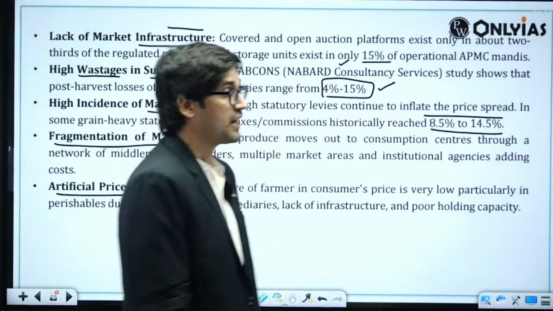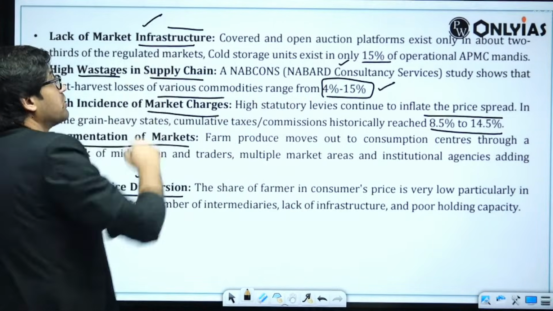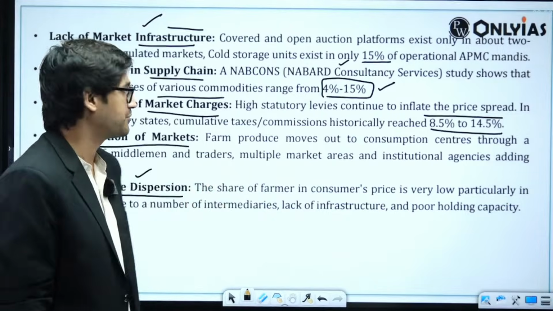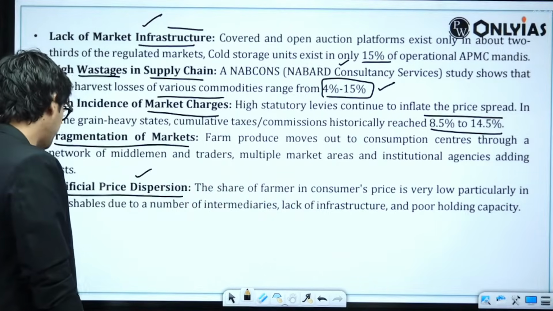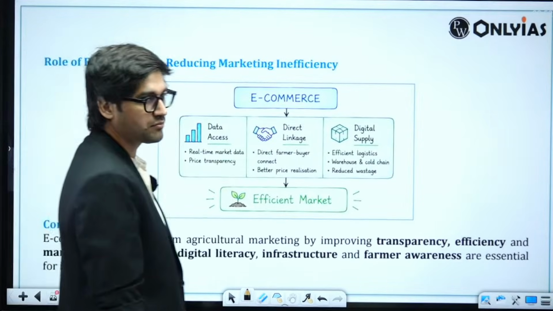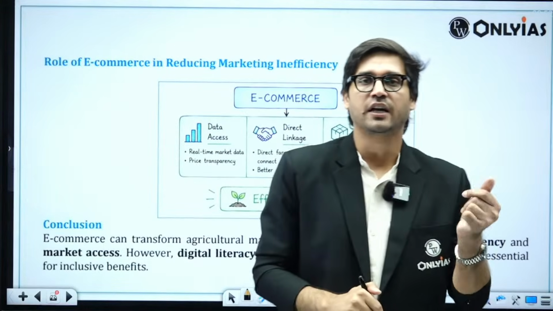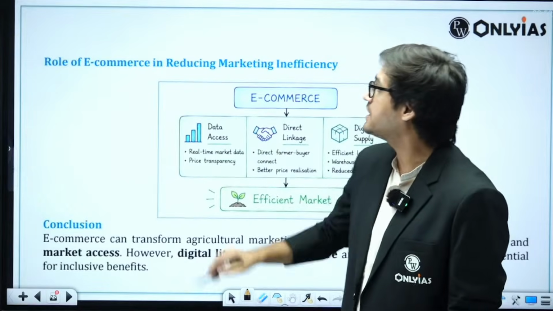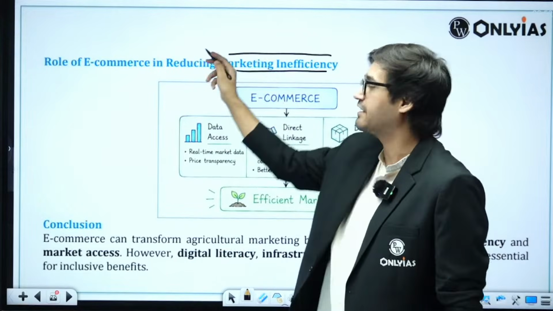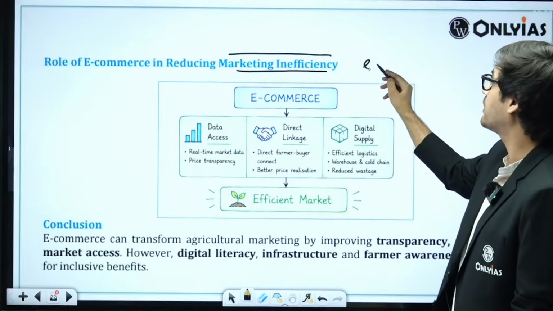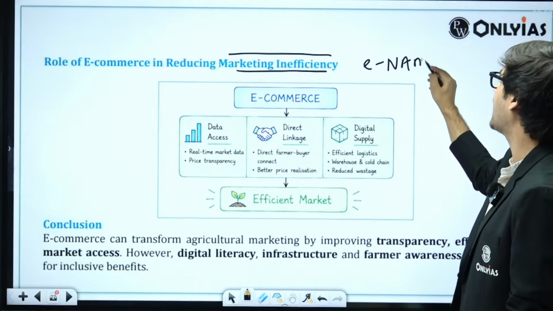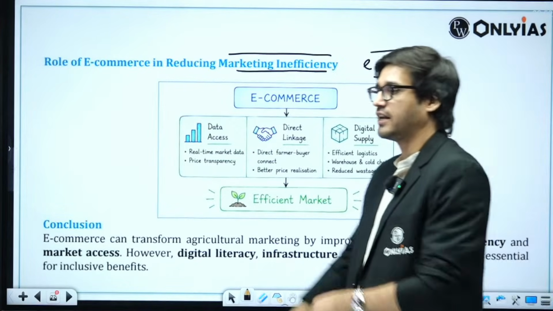Geeta is saying warehouses. Geeta, that will be included here itself, market infrastructure, right? But yes, use your points. Definitely use your points. Once you have highlighted factors responsible for inefficiency, then you have to quickly wrap up how e-commerce reduces marketing inefficiency. Here you can throw in the example of eNAM, Electronic National Agricultural Market.